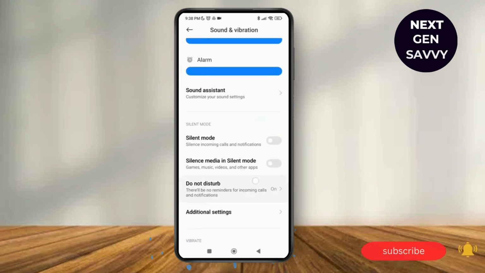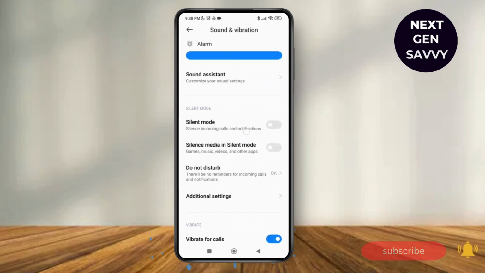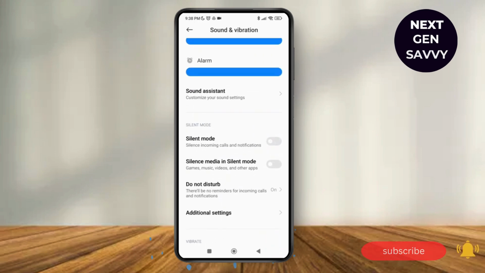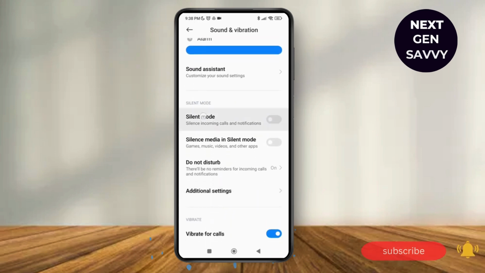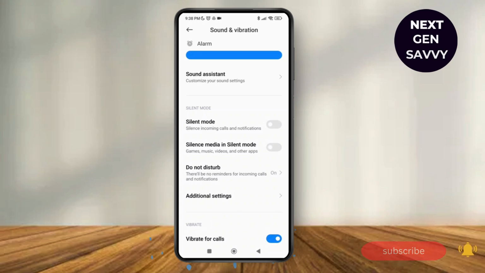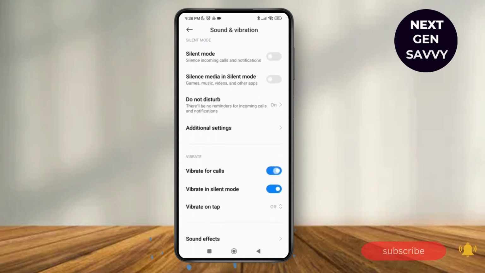Next, what you can do is tap on the silent mode and make sure that it is toggled off and not toggled on. So when you toggle on this option over here, it will silence the incoming calls and notifications and also cause issues with the sound whenever you need.